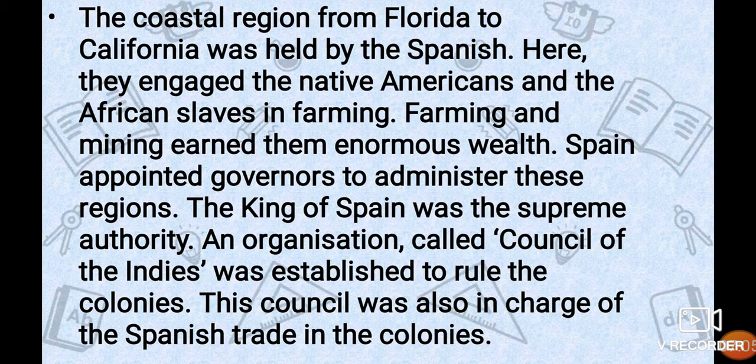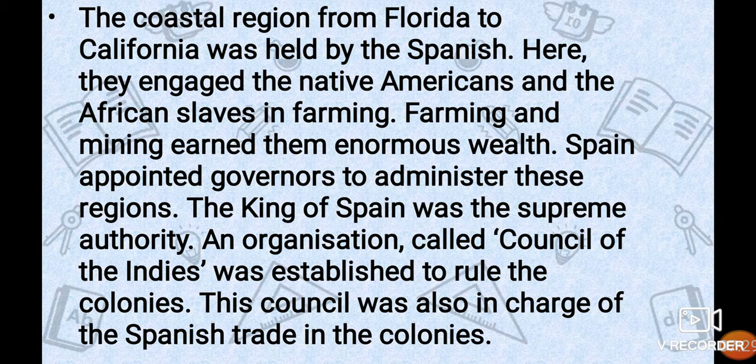The coastal region from Florida to California was held by the Spanish. Here they engaged the Native Americans and the African slaves in farming. Farming and mining earned them enormous wealth.